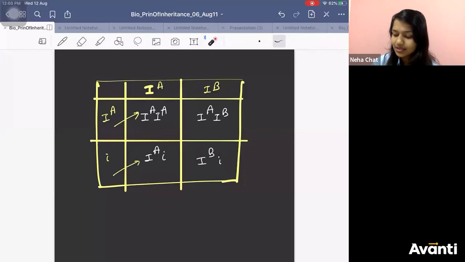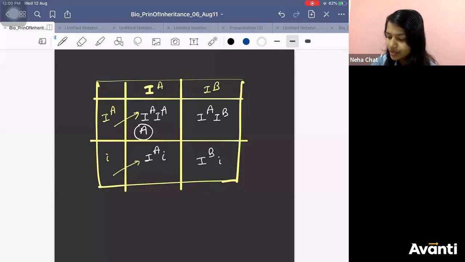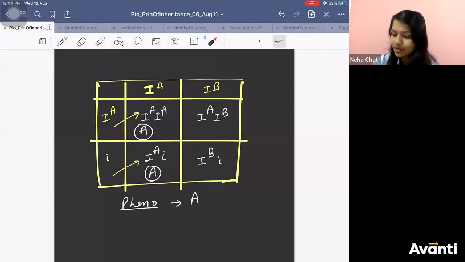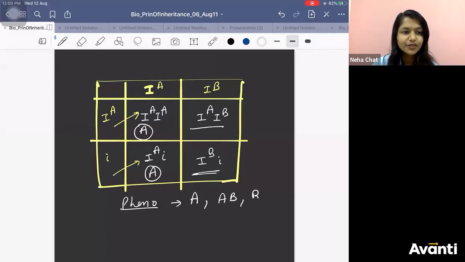See, this is A blood group. Phenotype, we will check phenotype first. This is A blood group. This is also A blood group. So this is one phenotype, A blood group. Go for the next one, AB blood group. This is AB. Go for the next one, B. So how many phenotypes did you get? 3 phenotypes.